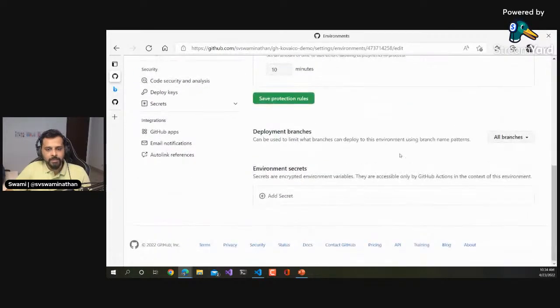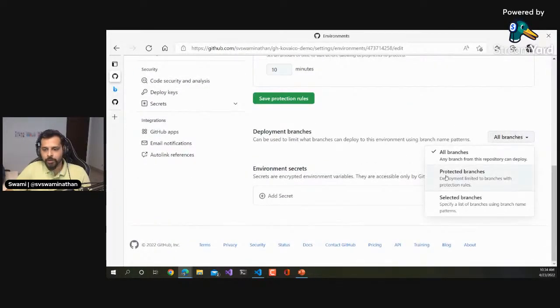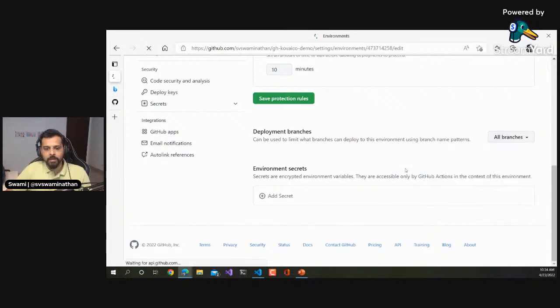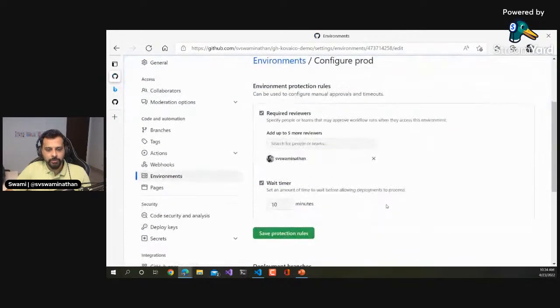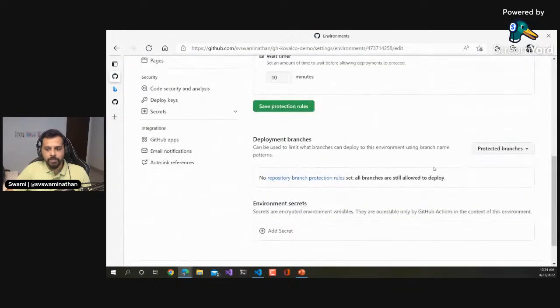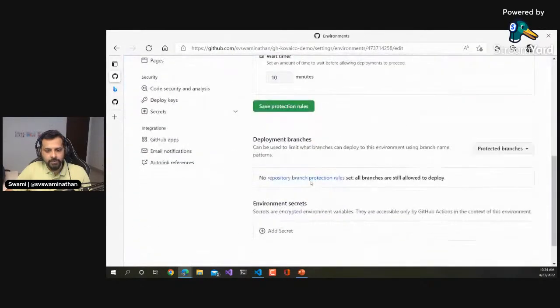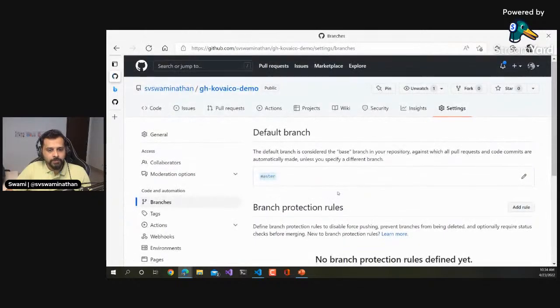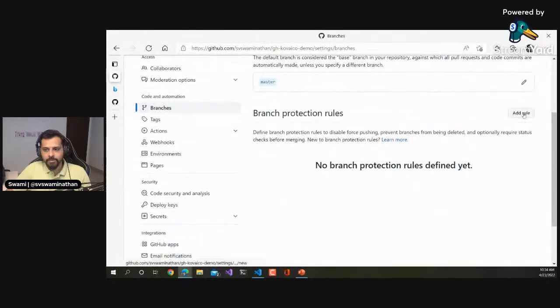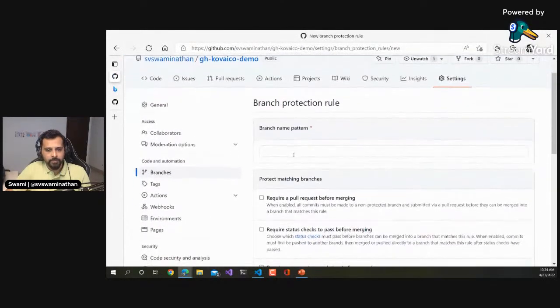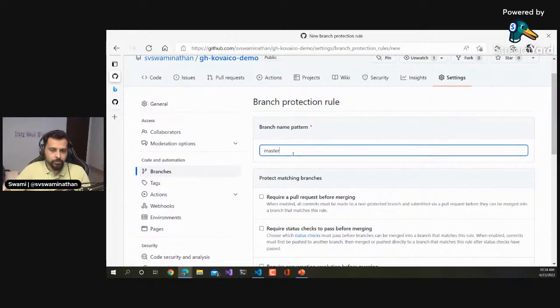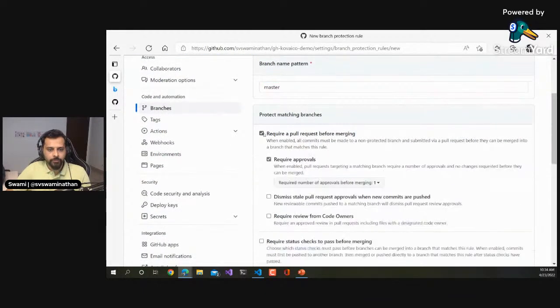And the deployment branches, that is from which branch you want to deploy into the production environment. That is also something you can set up here. This is again linked to your branch protection rules at the repository level. I don't think I have set up anything here, so let me go and set up something. The default branch is master, and for the master branch, I will set up this branch rule here: require a pull request before merging.